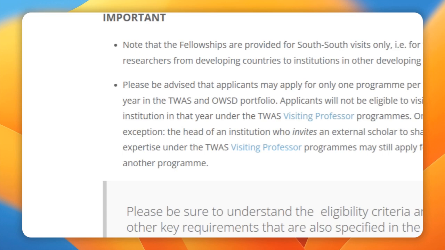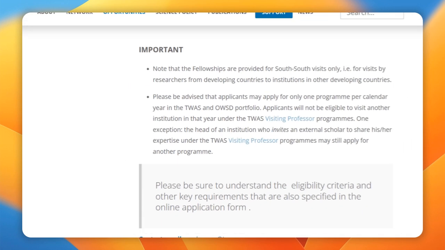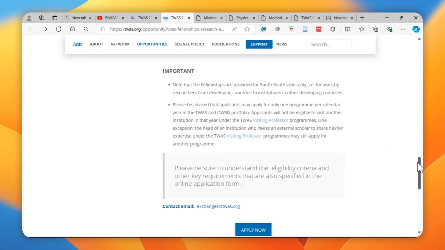Important information to take note of is that the fellowships are provided for South-to-South visits only. That is for visits by researchers from developing countries to institutions in other developing countries. Please be advised that applicants may apply for only one program a calendar year in the TWAS and OWSD portfolio.